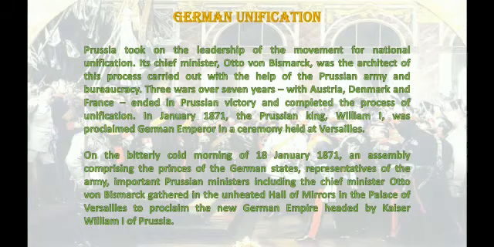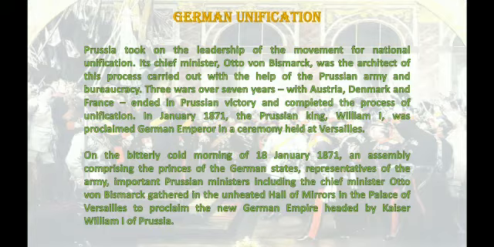So, Prussia took the leadership of the movement for national unification, and its chief minister, Otto von Bismarck, became the architect of this process, and he carried out, with the help of the Prussian army and bureaucracy, three wars over 7 years in which he defeated Austria, Denmark, and France. All three wars ended in Prussian victory, and this completed the process of German unification. And in January 1871, the Prussian King William I was proclaimed German Emperor in a ceremony held at Versailles.